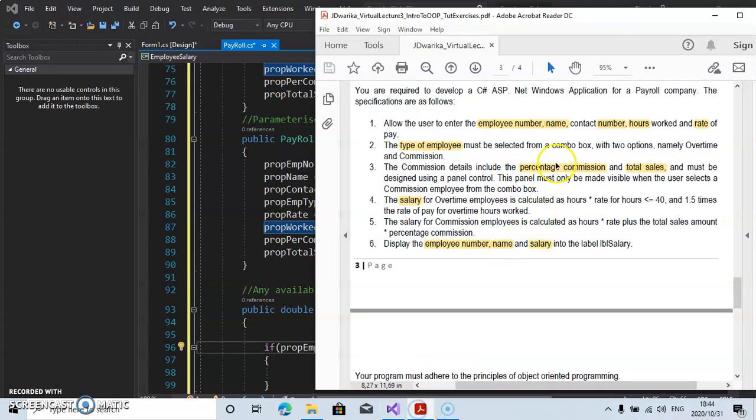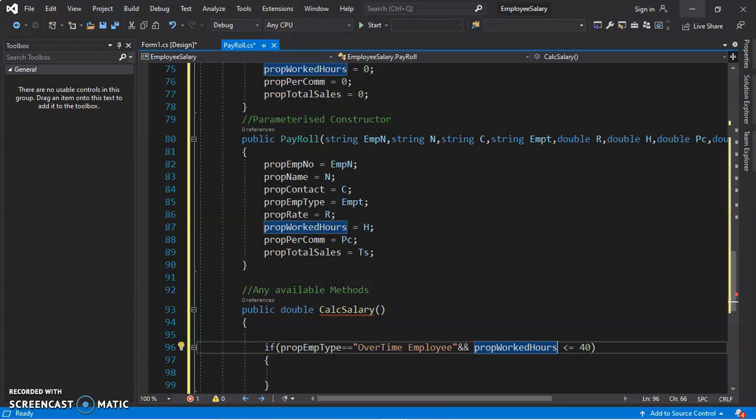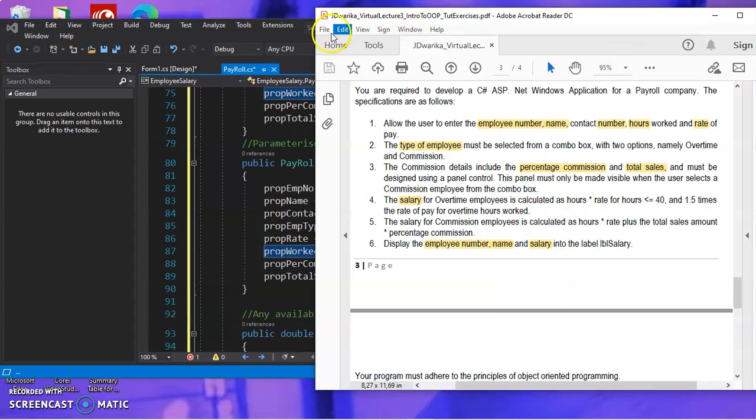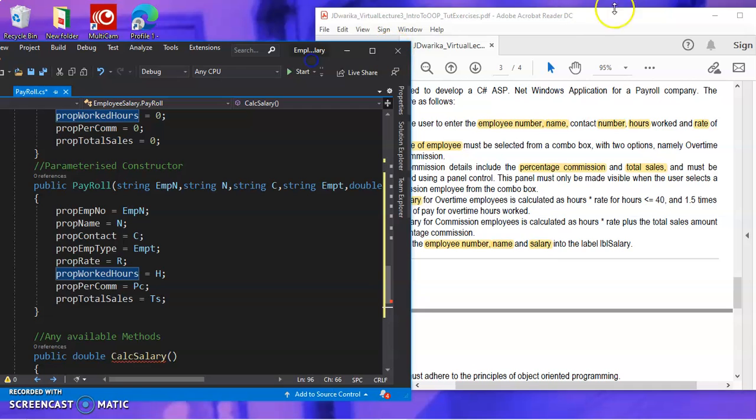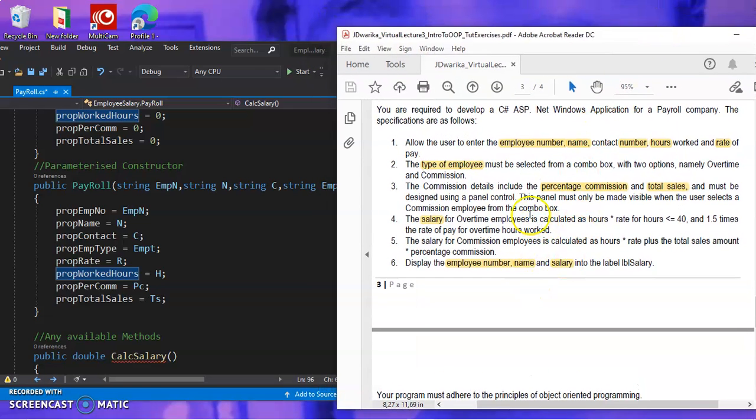Let's check the statement back. Okay, what do they say here? But how to calculate the salary? We need the hours worked times the rate for hours that are less than or equal to 40, and then they say 1.5 times the rate of pay for overtime hours worked. They are saying that